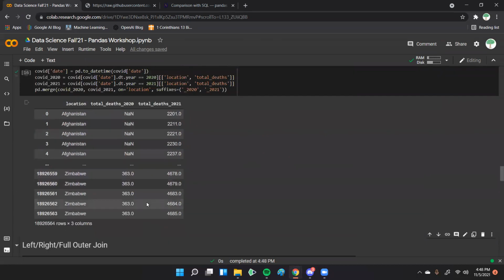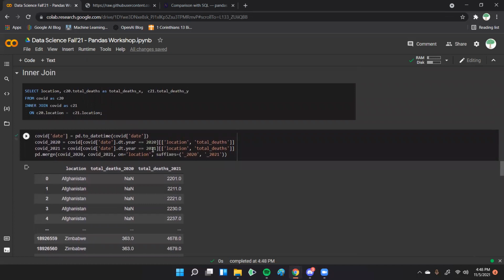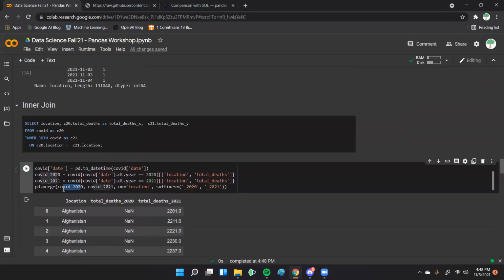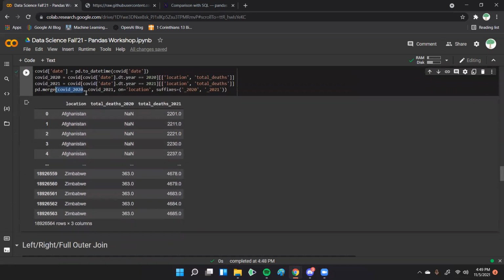Normally in an inner join, if the location didn't exist in one of those data sets, so let's just say for some reason we weren't originally tracking COVID in the United States for 2020, then it wouldn't have popped up in here. There wouldn't have been any combinations with it. But when we do a left join, whatever's on the left of the join is the only thing we care about. So if the United States isn't reported in COVID 2021, that's not a problem. We just care about it being reported in 2020. And if we do a right join, we just care about 2021 being reported and not 2020.